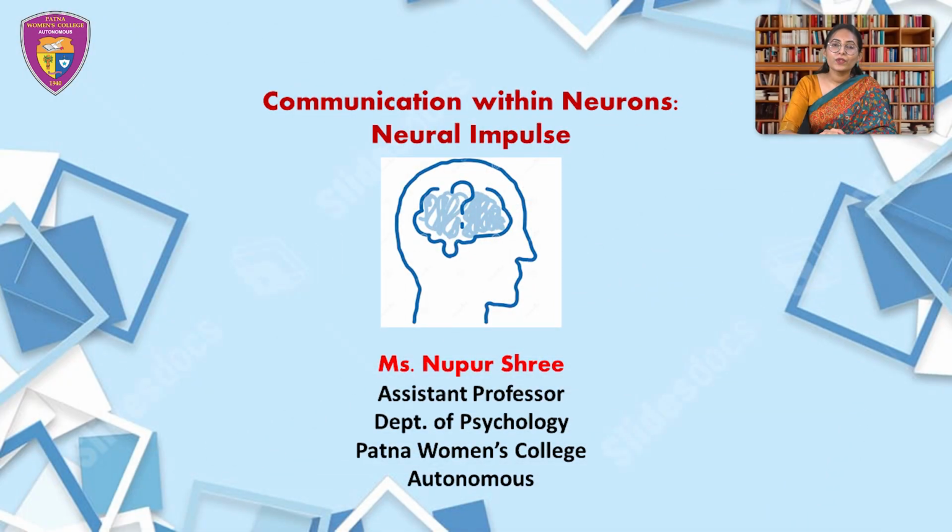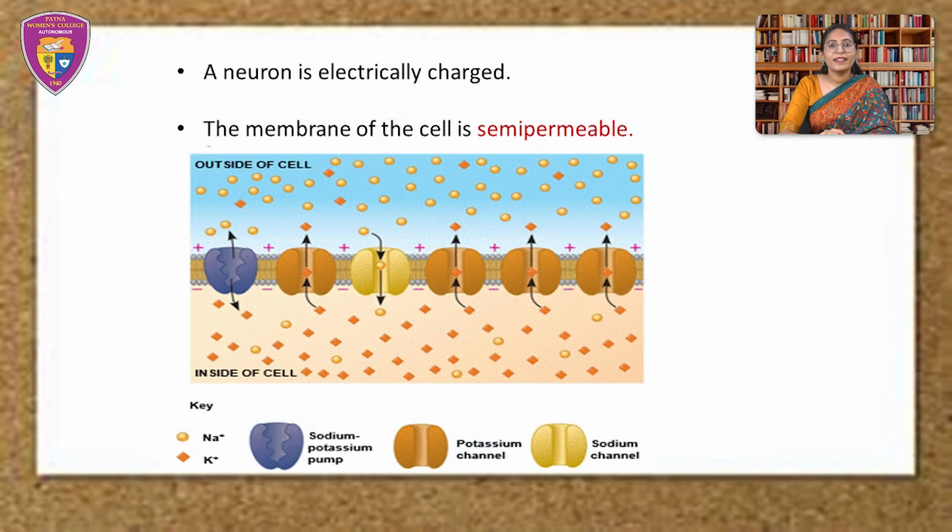Today, we are going to talk about how the communication happens within the neurons. Neurons are electrically charged even when these are at rest. A neuron is at rest means that it is not currently sending a neural impulse or message to another neuron. And when it becomes active and initiates the process of sending a message, we refer to it as cell firing.